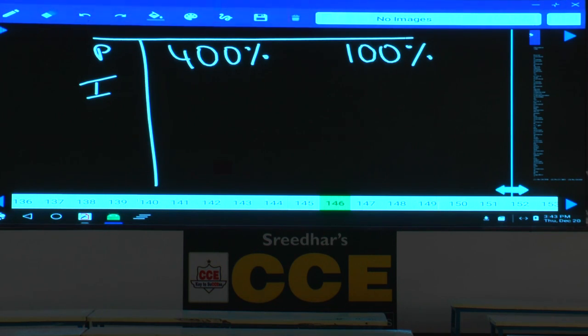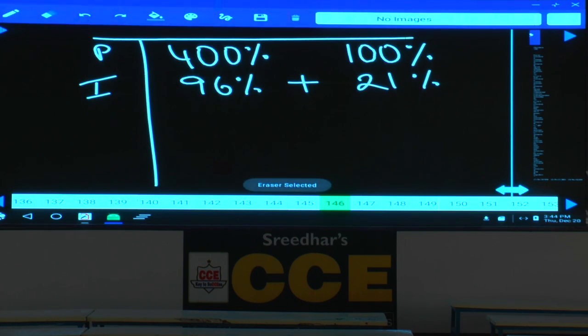What is the rate of interest offered in scheme A? 12%. Simple interest for 2 years at 12% per annum? 24%. 24% of 400? 96%. Now, scheme B is given at compound interest at the rate of 10% per annum. Compound interest at 10% per annum for 2 years? 21%. Total interest obtained from scheme A and B together in terms of percentage? 117%.